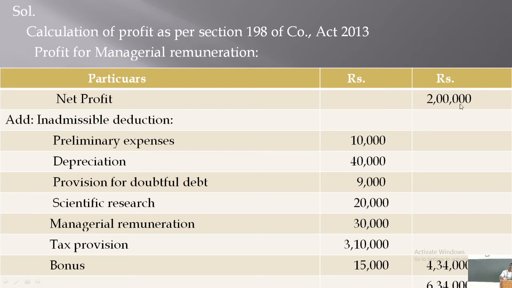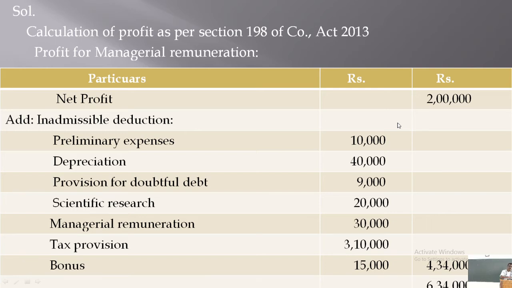As it is a disallowed expense, it should be added back to the profit of rupees 2 lakhs, isn't it? It is already deducted from the profit.